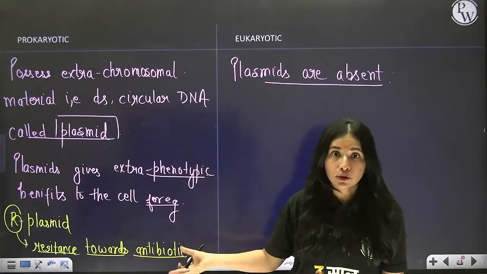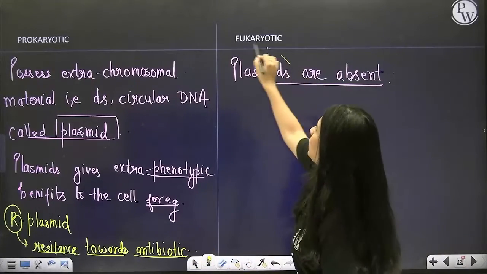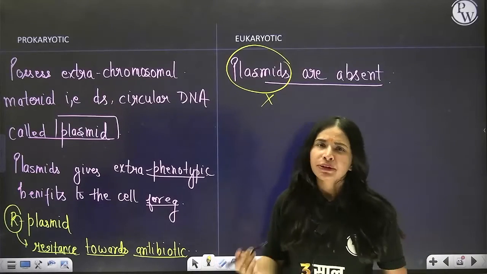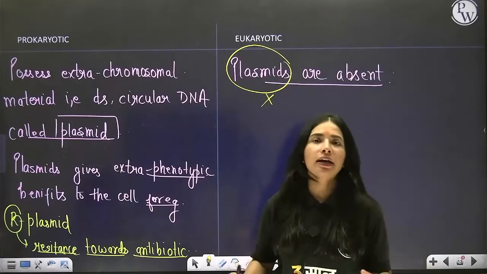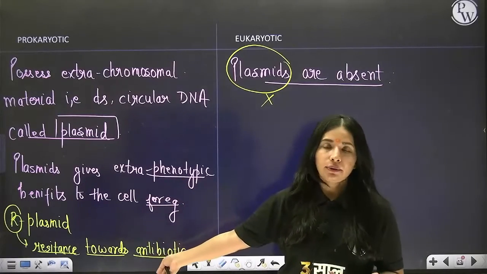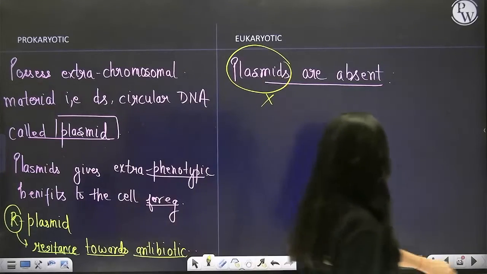Isn't that good for bacteria? However, eukaryotes lack plasmids, no plasmids for us, as we don't need them. We already have so many chromosomes taking care of all our needs. But this is necessary in prokaryotes, so they have it. Clear? Chalo, next difference.